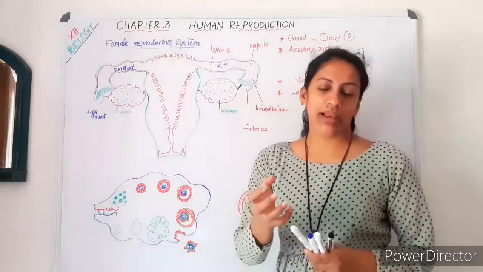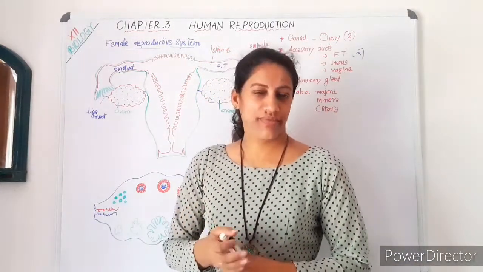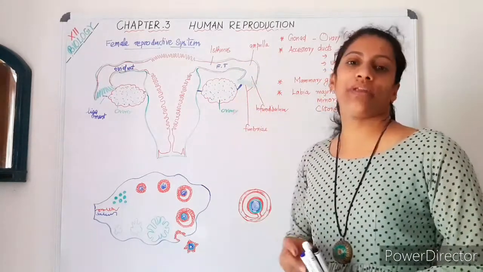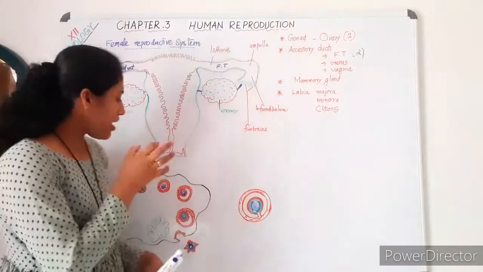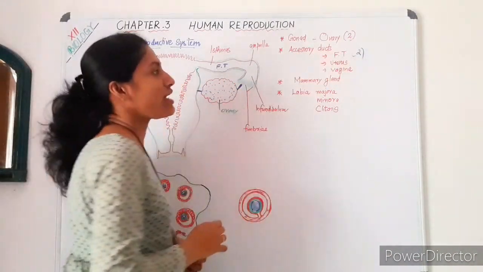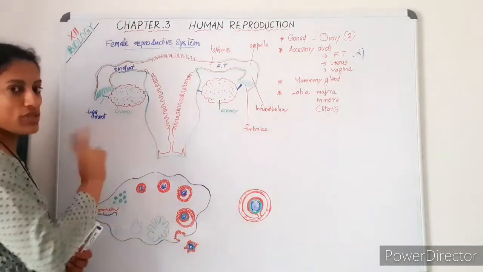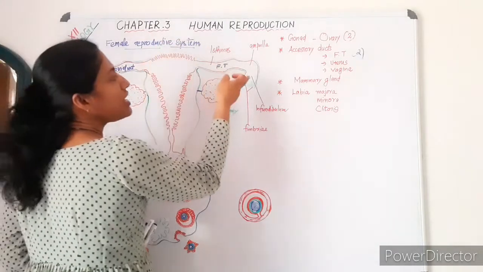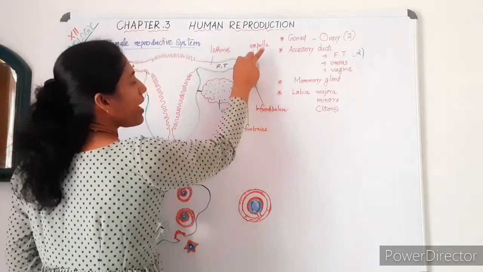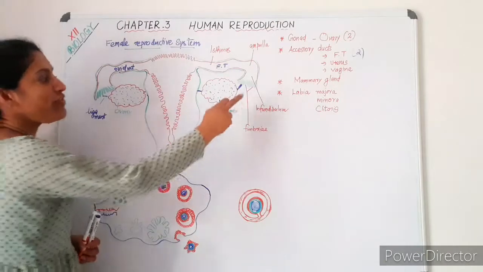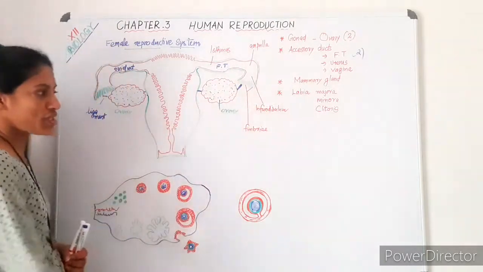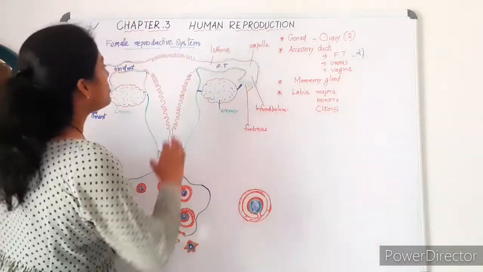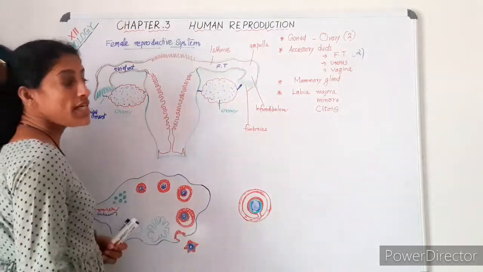So under the fallopian tube you have studied that they are two in number, one on each side, connecting the ovary to the uterus. It has three distinct portions: infundibulum, ampulla and isthmus, and the infundibulum has finger-like projections called fimbriae. Then the next portion is the uterus. It is single.